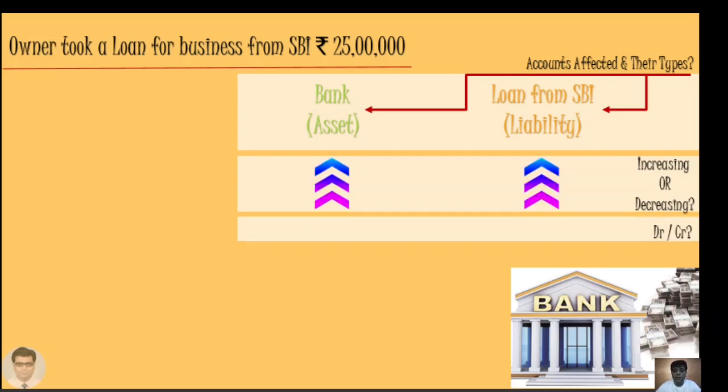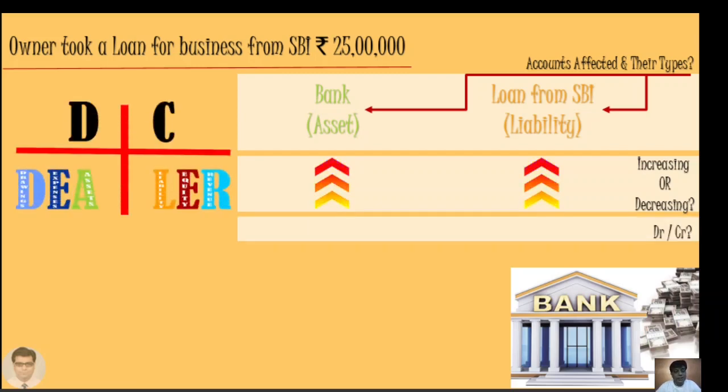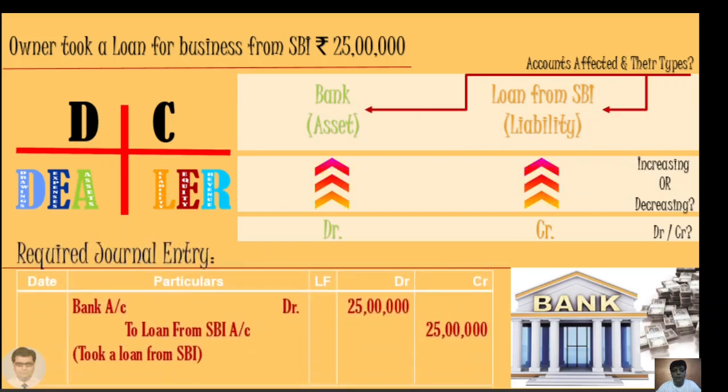What is to be debited or credited? DC Dealer will help us again. DC Dealer tells us that when an asset increases, it is to be debited, and when a liability increases, it is to be credited. So now we have the journal entry ready with us. All we need to do is to pass it in the proper format. So bank account debit to loan from SBI rupees 25 lakh. As I mentioned earlier, do not forget the narrations. Took a loan from SBI. Let us see one more transaction.